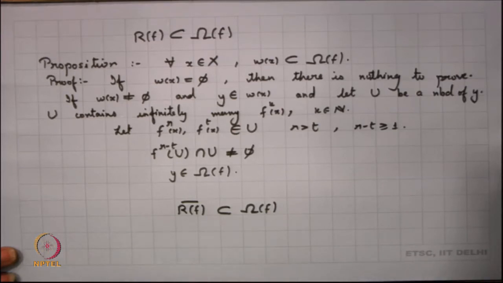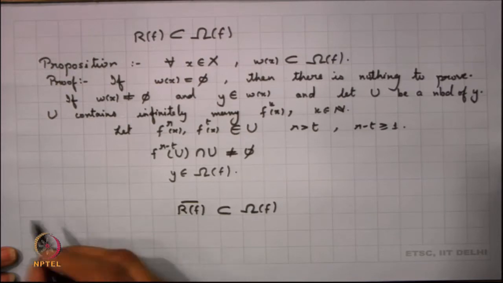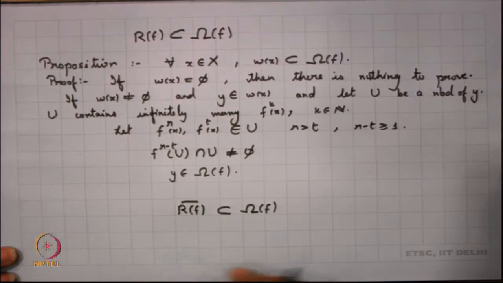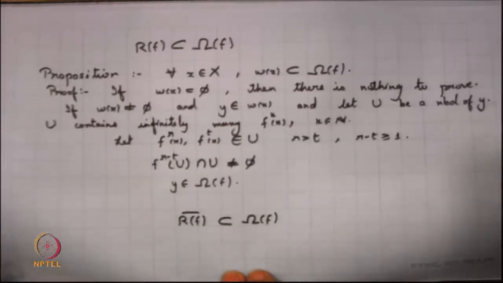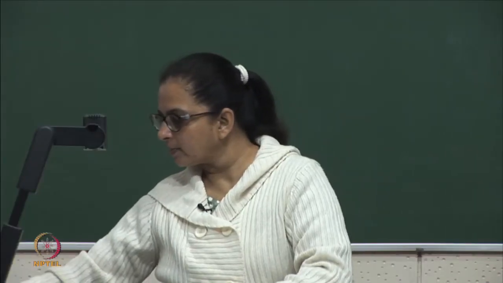So, for that we define another definition, right, and I think I will push it up in the next page.